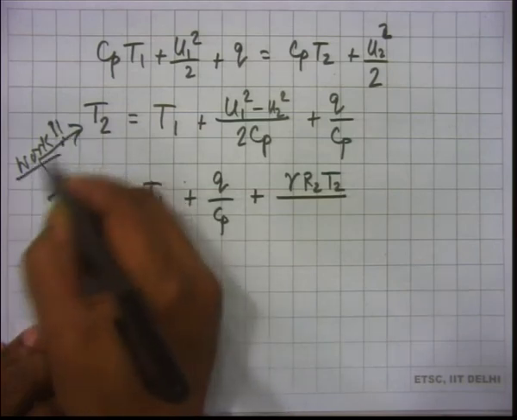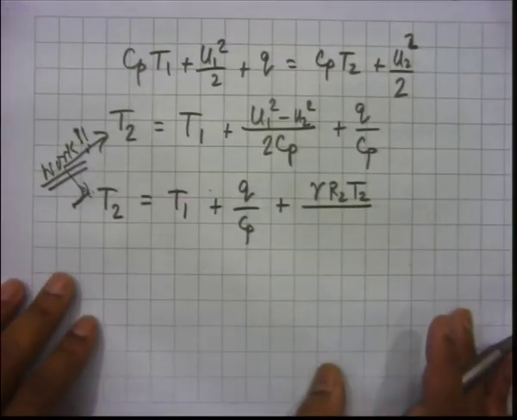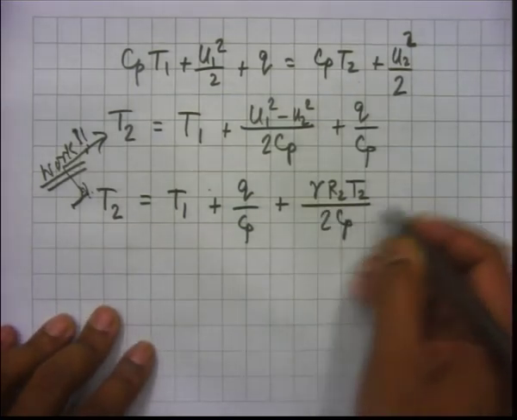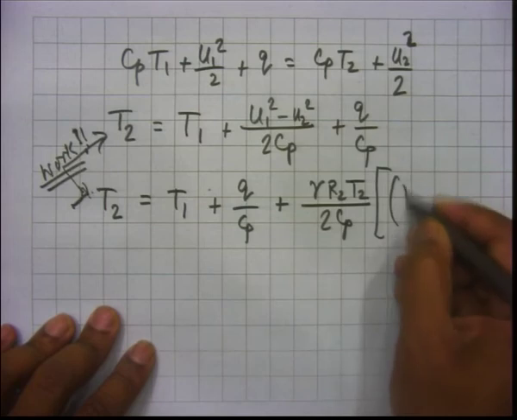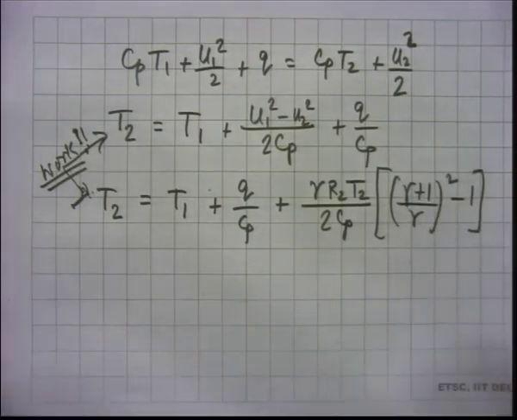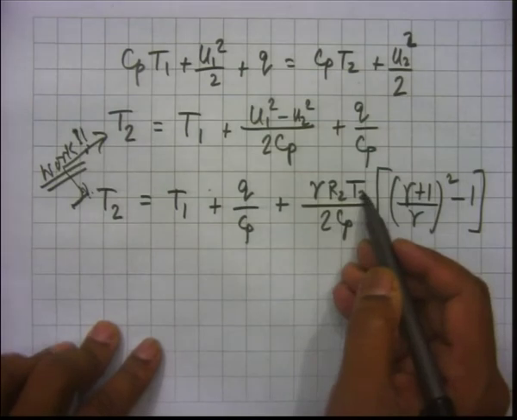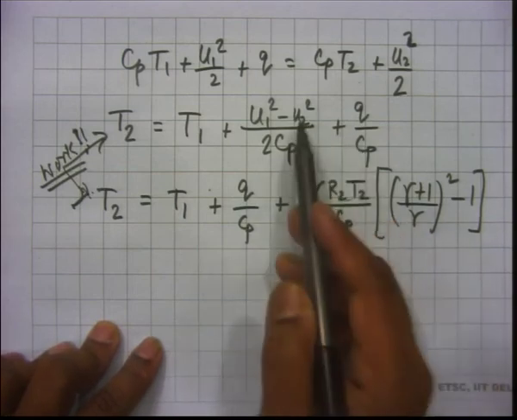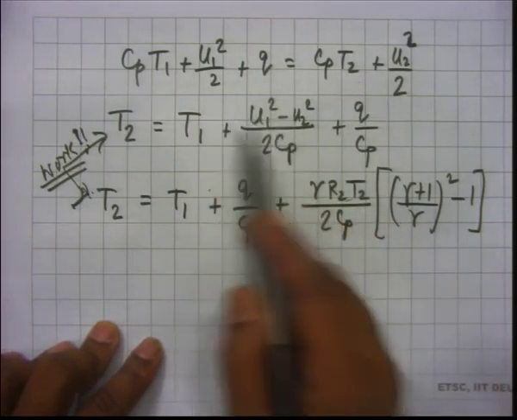This work you have to do at home. So that is like this. So obviously this gamma R2 T2 is actually C2 squared, which is U2 squared. So that U2 squared is what I was talking about, that we took U2 squared out from here.